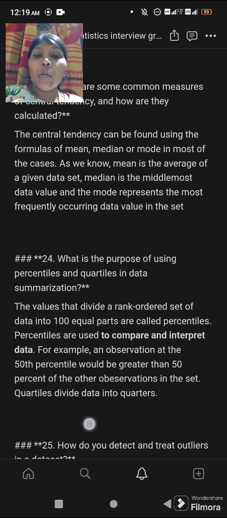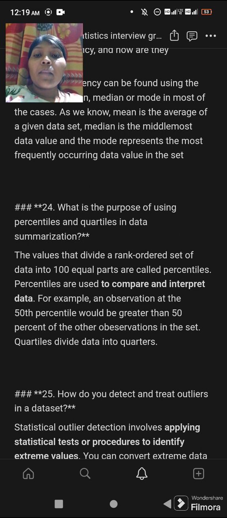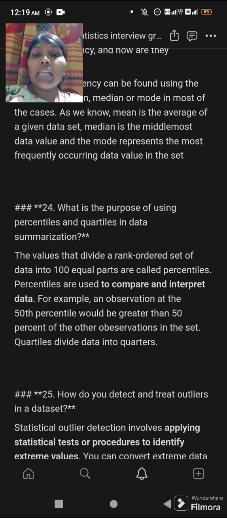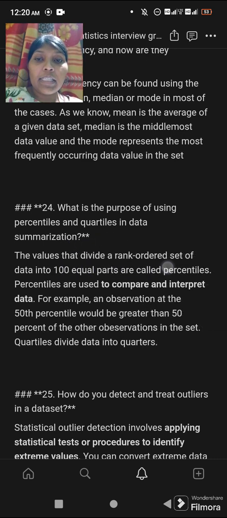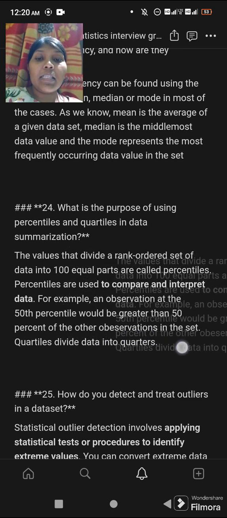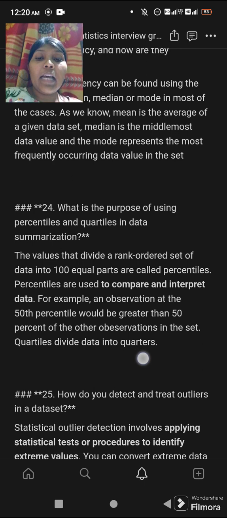The next question, or 24th question, is: what is the purpose of using percentiles and quartiles in data summarization? The values that divide a rank ordered set of data into 100 equal parts are called percentiles. Percentiles are used to compare and interpret data. For example, an observation at the 50th percentile would be greater than 50% of the other observations in the set. Quartiles divide data into quarters.